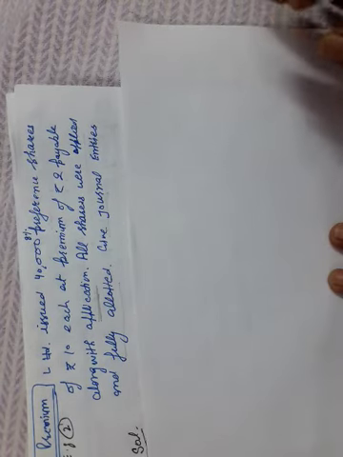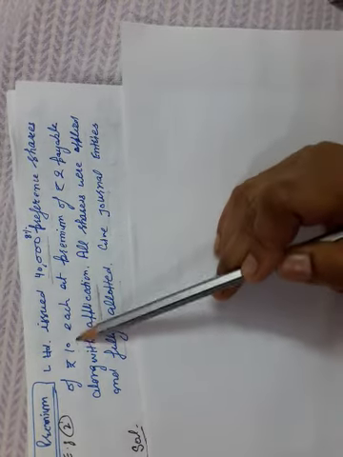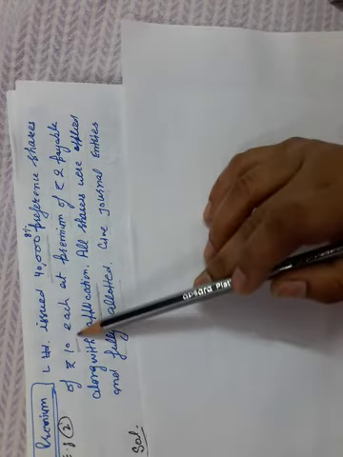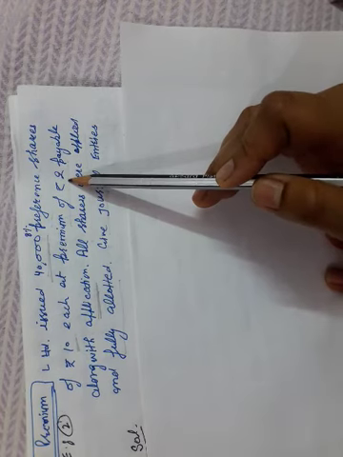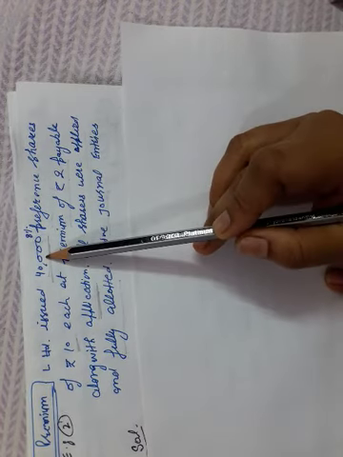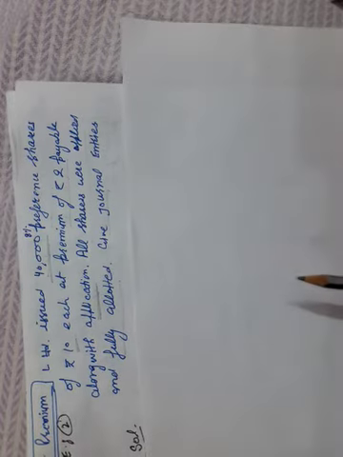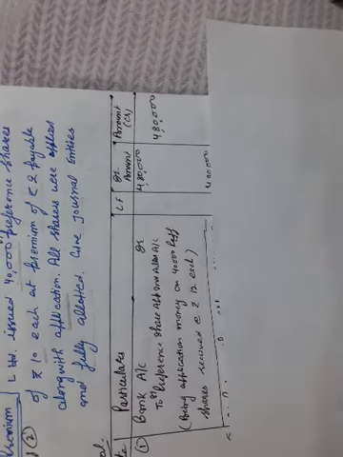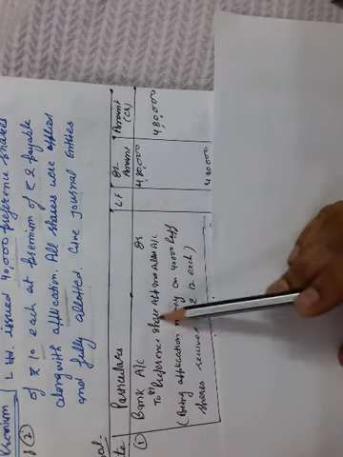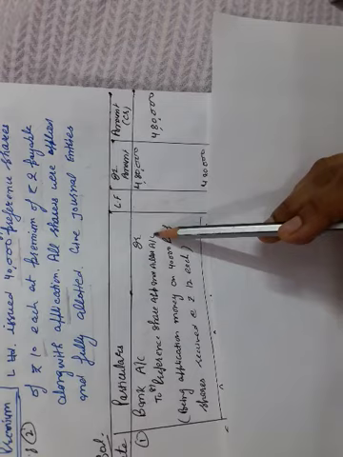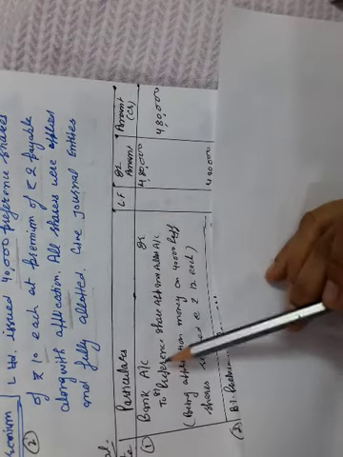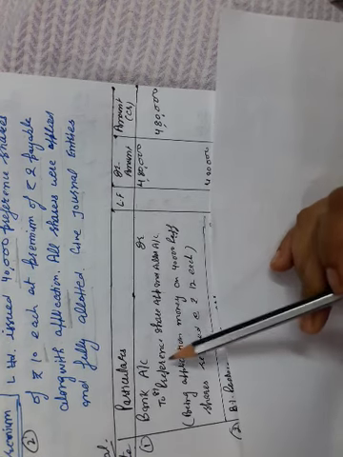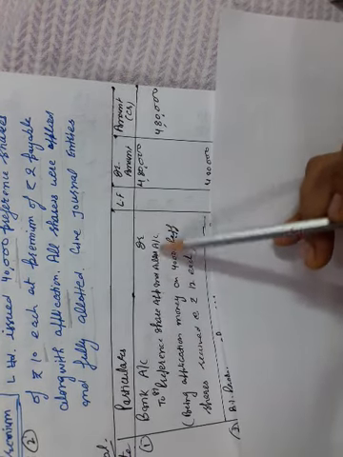Give the journal entry. Again, 40,000 shares of 10 each with a premium of ₹2, means the total value of one share is 10 plus 2, 12. And the company is receiving this 12 rupees on 40,000 8% preference shares. So first entry: bank account debit to 8% preference shares application and allotment account. When there are equity shares, we will use an equity share application and allotment account, but if there are preference shares, we'll open the preference shares application and allotment account.